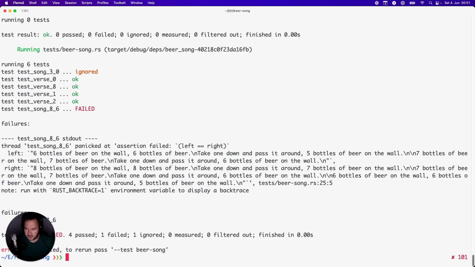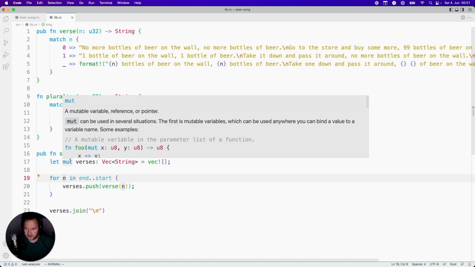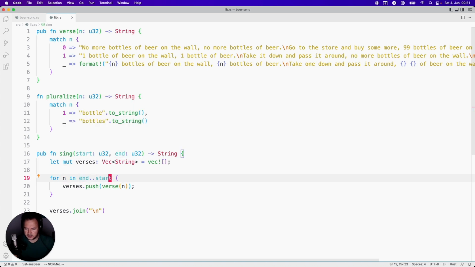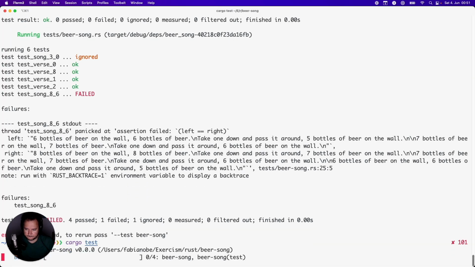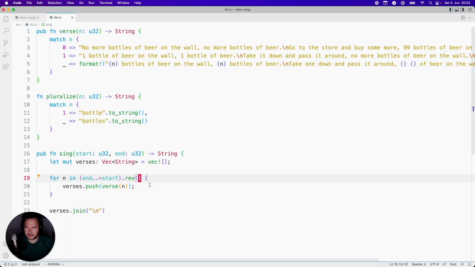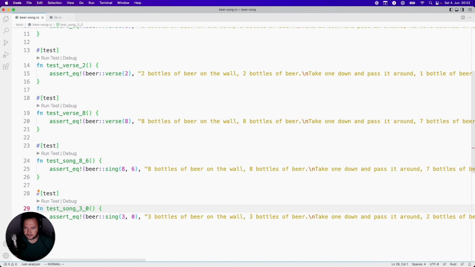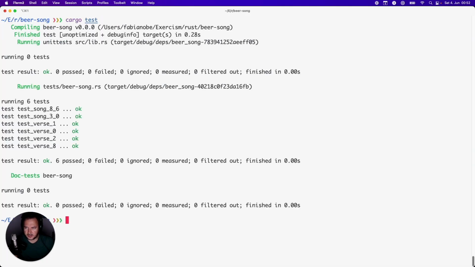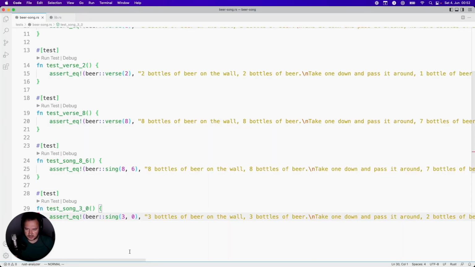Okay, so what happened here? We need to reverse. Oops. Let's try something like this. Whoo! Here we go. That's cool. So I think there is one more test missing here. It's this one. Let's see. It's passing already. Okay, cool.